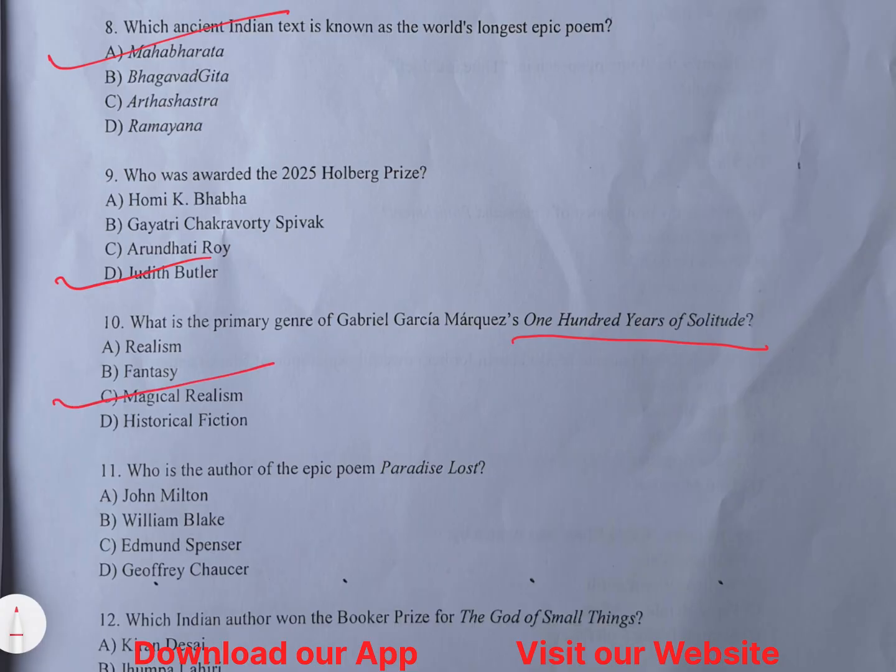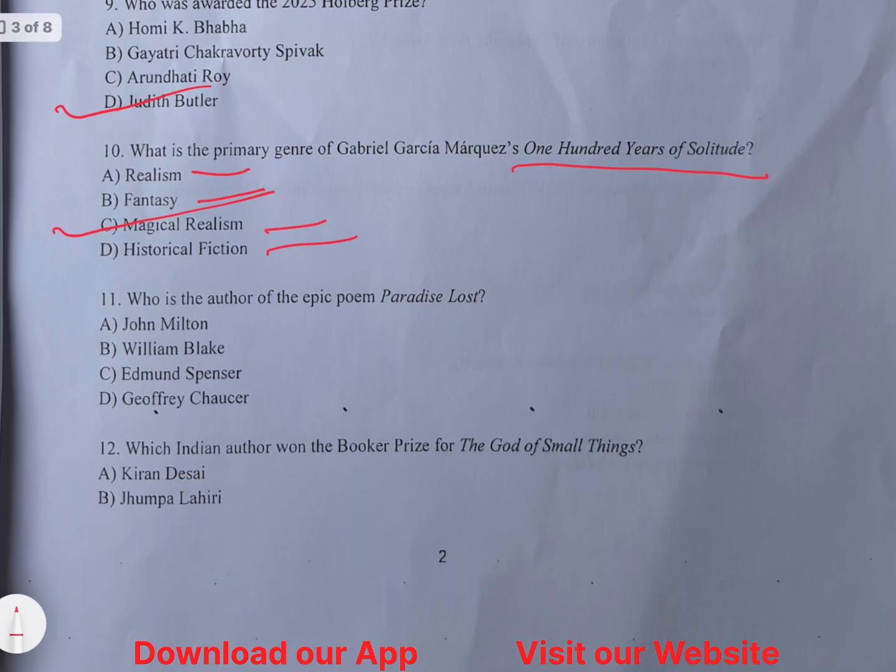So Gabriel Garcia Marquez has written in magical realism. Okay, so you must know what is realism, what is fancy, what is magical realism and historical fiction. Magical realism means blending magical elements with realistic setting. Okay, so this is what it means. So this is the right answer.